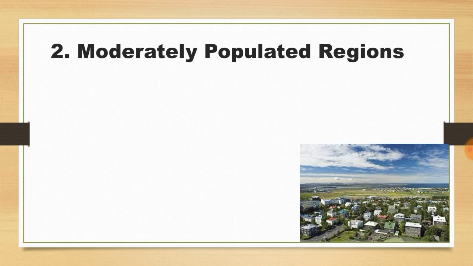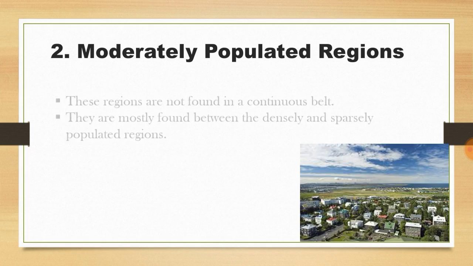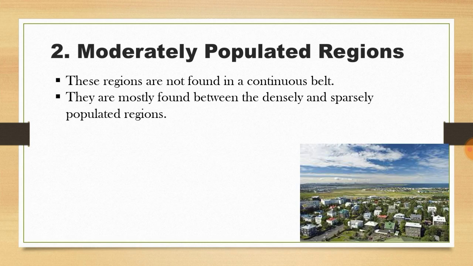By the term itself, you can understand what moderately populated means. These regions are not found in a continuous belt. They are mostly found between the densely and sparsely populated regions. Moderately populated means it's not that thickly populated, and also it's not that sparsely populated.